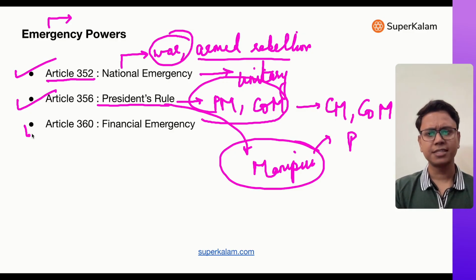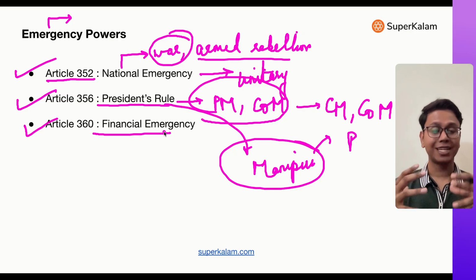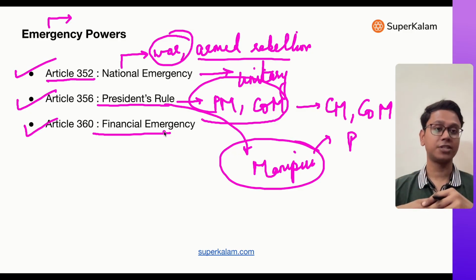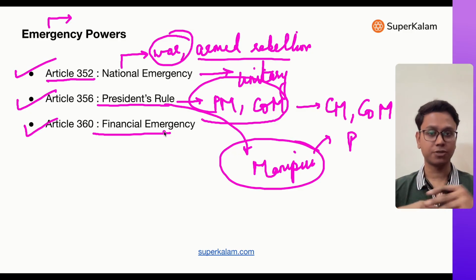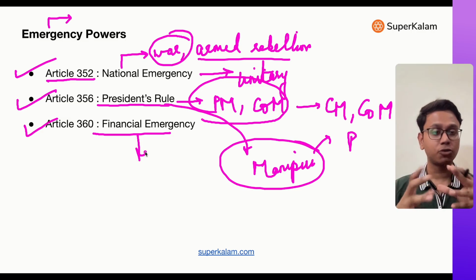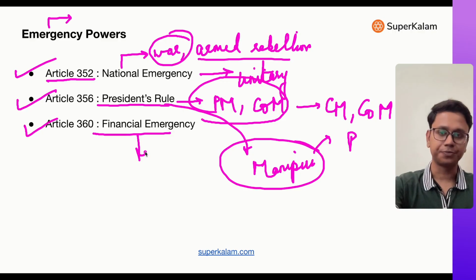Now, financial emergency is where the finances of a country are not healthy. For example, it was talked about during COVID-19. It was talked about that a financial emergency could be imposed, although the government did not impose it. It is imposed when there is an issue with respect to the credit of the country. It has never been imposed in India as of now.